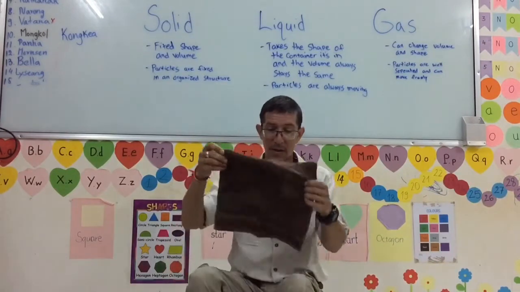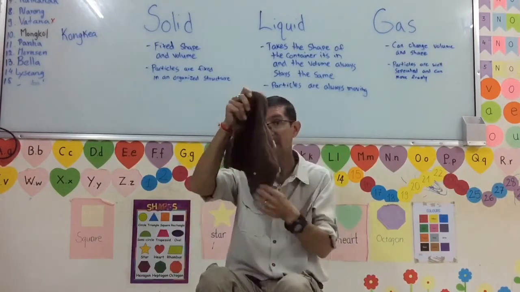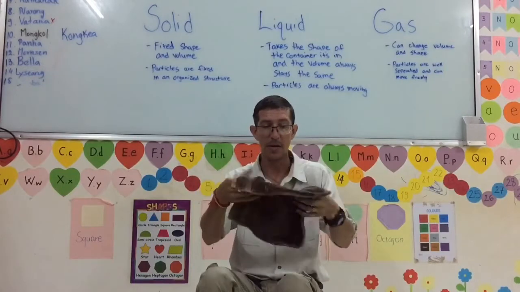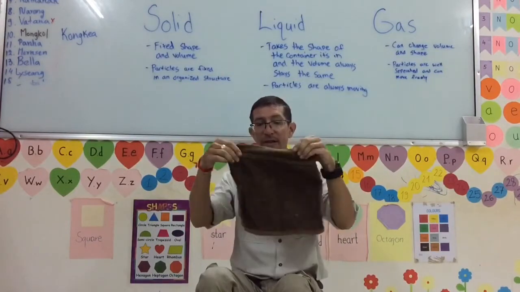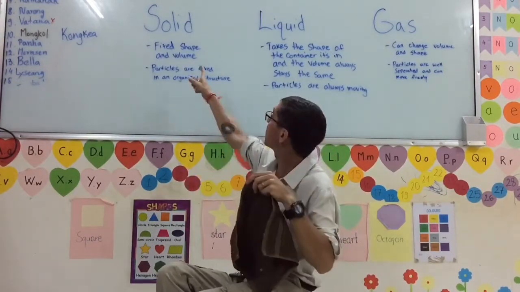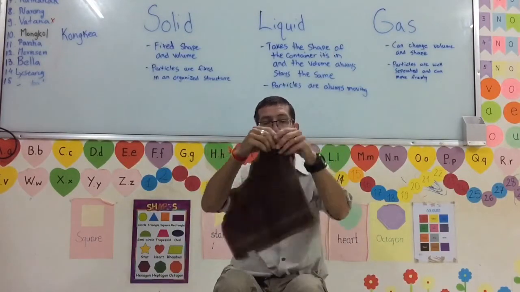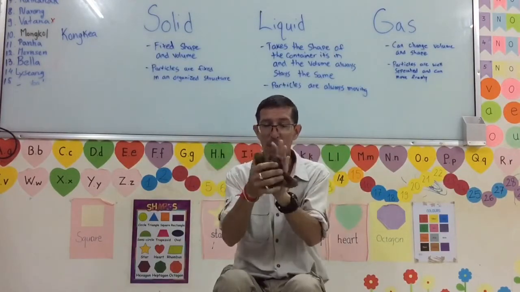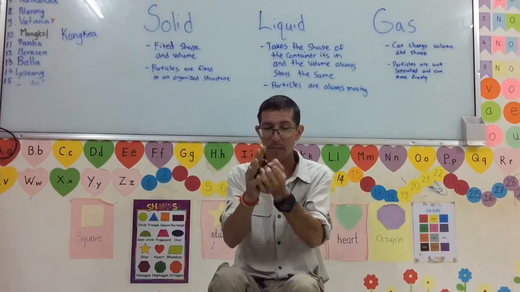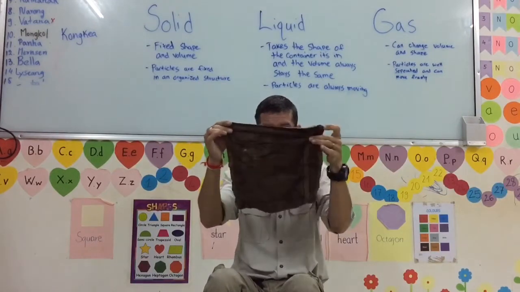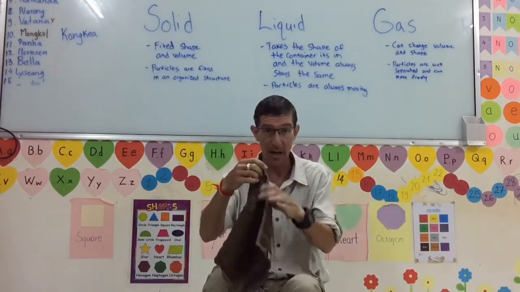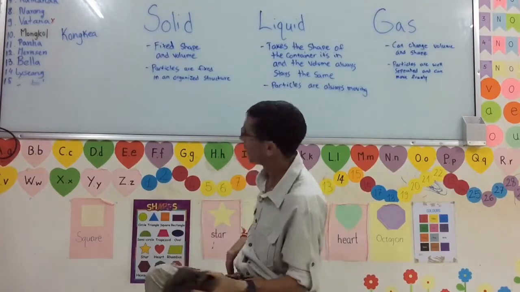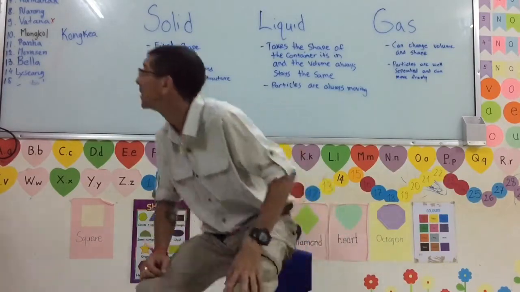Same with this one. This looks soft, right? This towel. But this is actually a solid. It's never going to change its volume. It's always going to stay the same. We can crush it up, but it's still the same size. You understand? Now we're on to liquids.